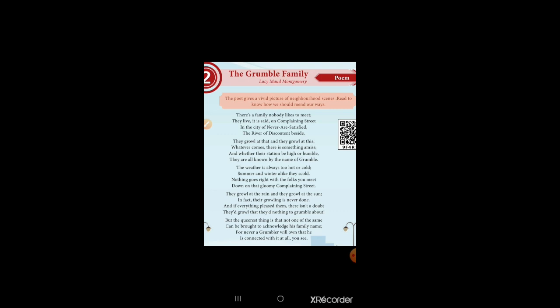So always they have to be scolded about the hot or cold, and then nothing goes right when the folks meet. If the right people went and met them also, they never take right things. Is it clear, all of you? Folks means common people. The common, right people go and meet.